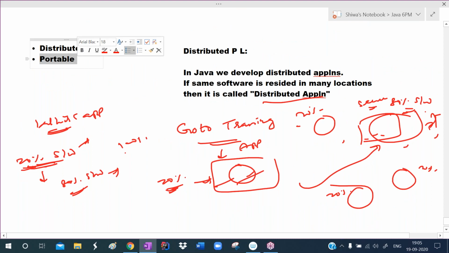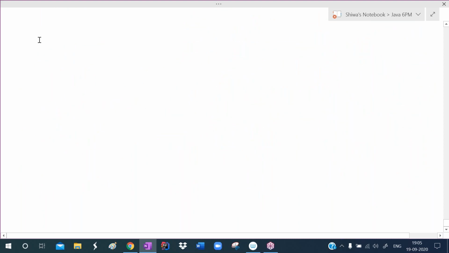And Java is portable, which means easy to move. The general meaning of portable is easy to move. So easily we can carry Java programs and run them on any machine without making any changes to the application.